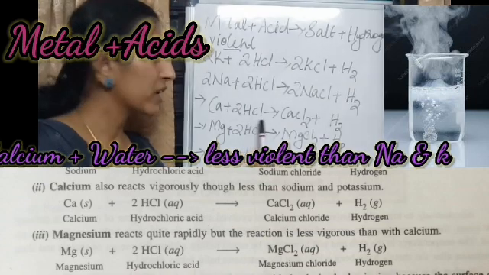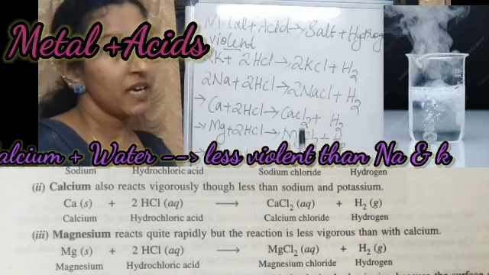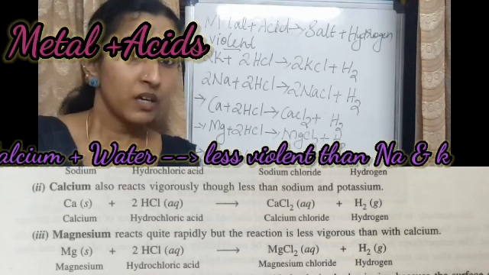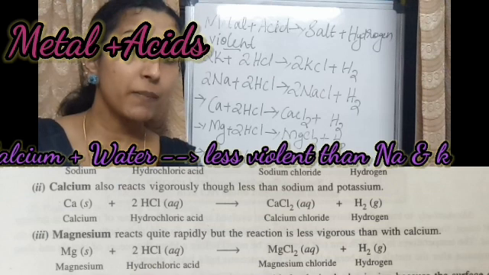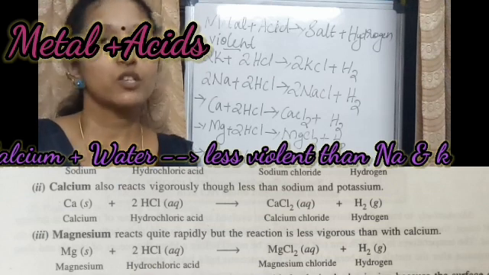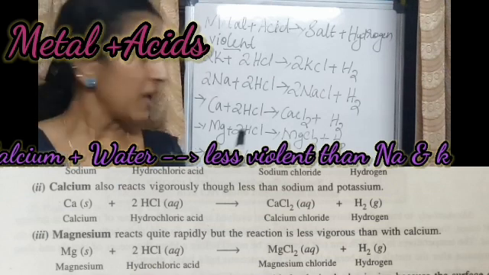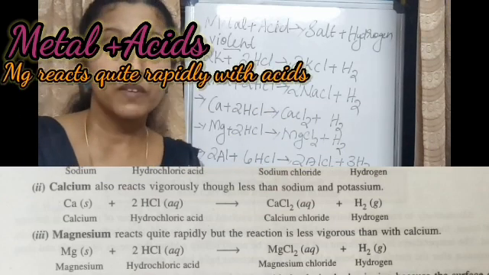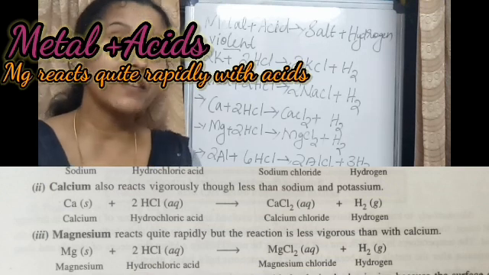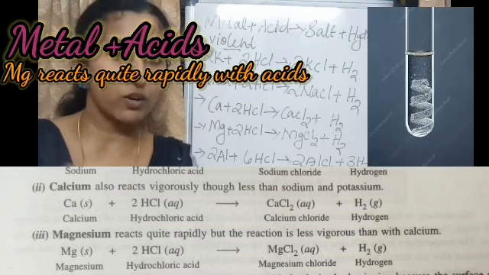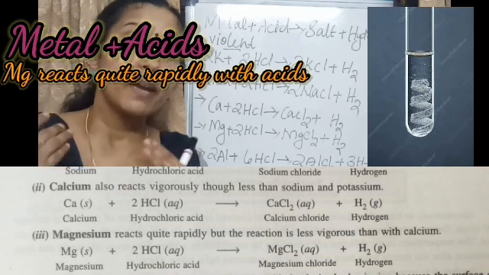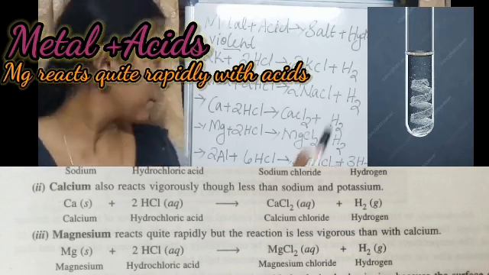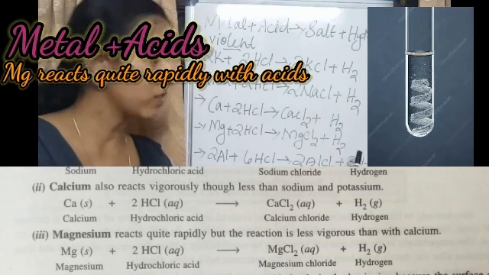Calcium reacts with hydrochloric acid to form calcium chloride and hydrogen gas. So calcium also vigorously reacts with hydrochloric acid or any acid, but this reaction is less violent than the sodium potassium reaction. Then magnesium. Magnesium reacts quite rapidly with the acid, or hydrochloric acid. Hydrochloric acid is just an example. So magnesium reacts quite rapidly with the acid to form its salt and hydrogen gas.